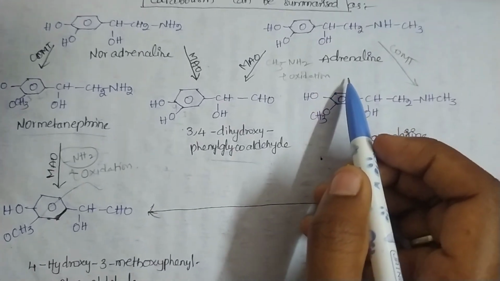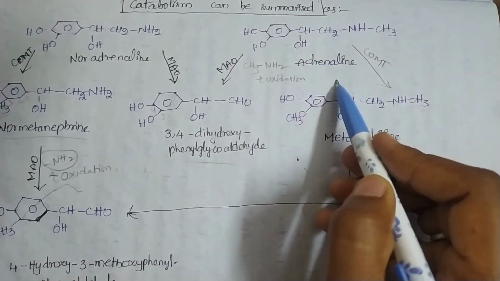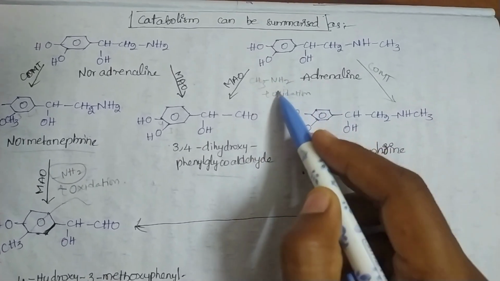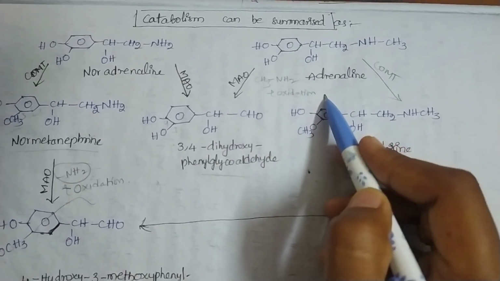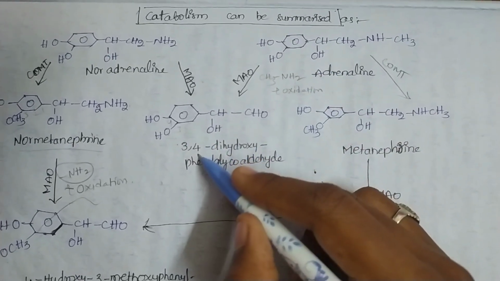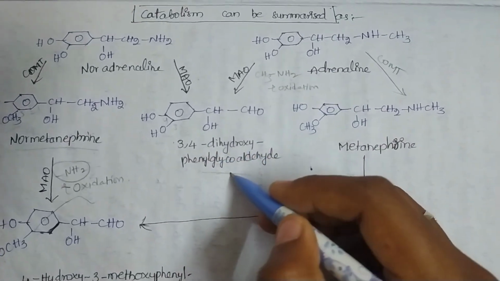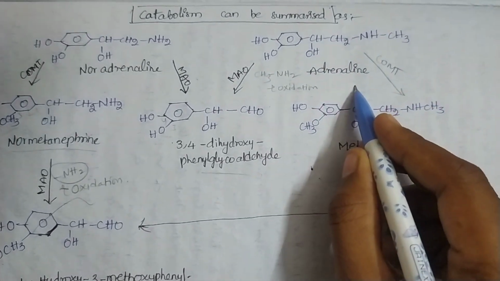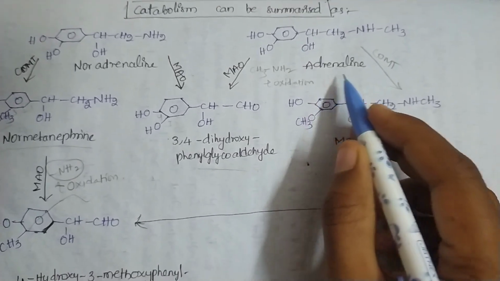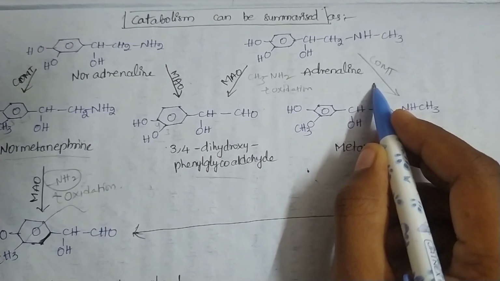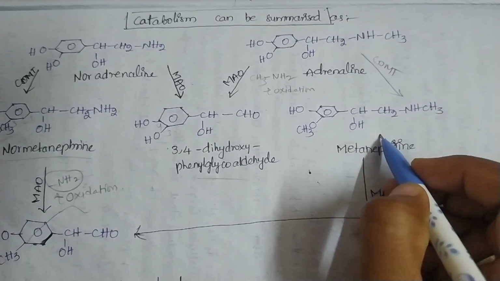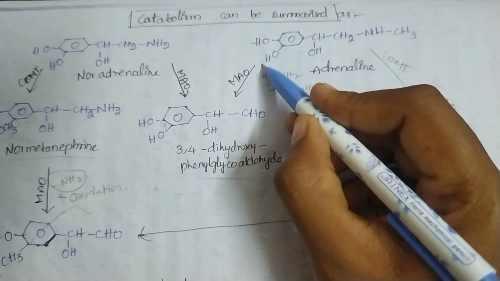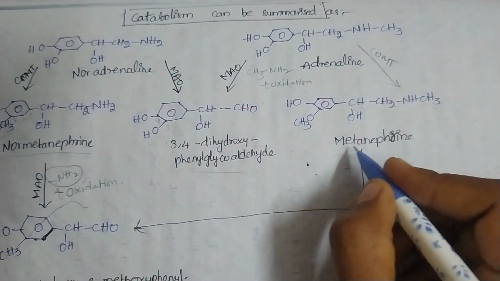Whereas adrenaline with MAO, monoamine oxidase, undergoes removal of methylamine as well as oxidation. So the same product is formed, 3,4-dihydroxyphenylglycolaldehyde. And coming to adrenaline with COMT, catechol-O-methyl transferase, we simply attach a methyl group here, so it is named metanephrine.